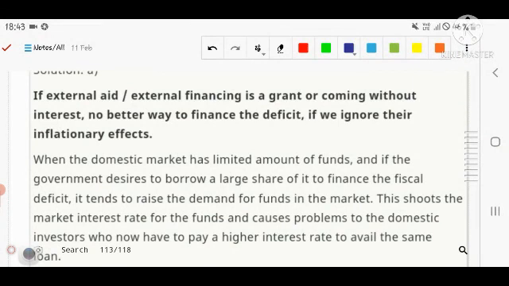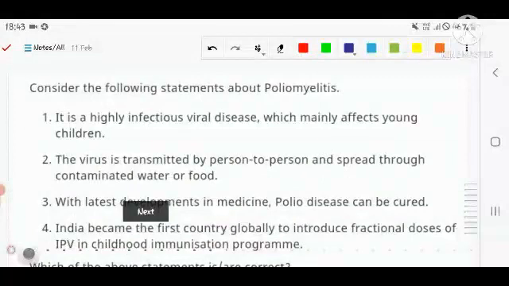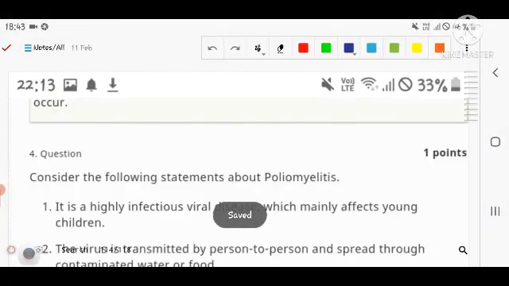It raises the demand for funds in the market. This shoots up the market interest rate for funds and causes problems for domestic investors. So that's why government is always thinking about the direction that they can take the loan from the outsider or the outside country. Let's see the next question.